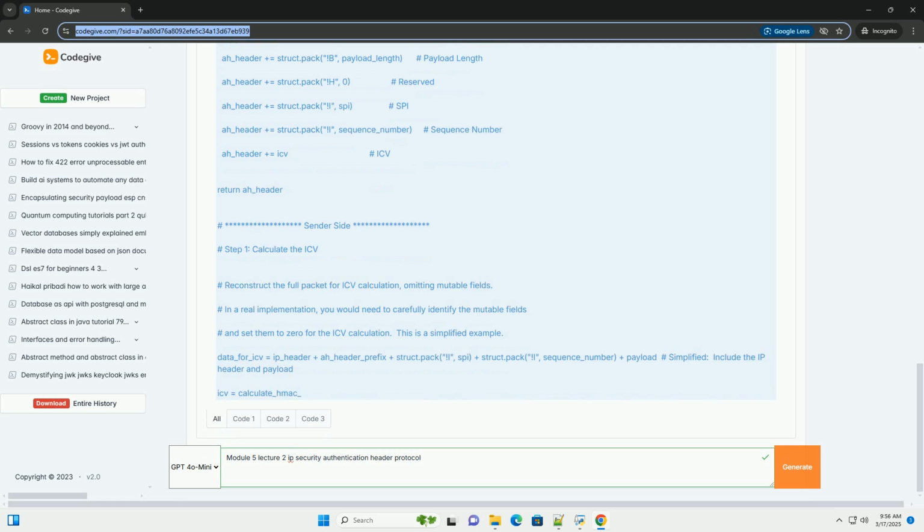The sender inserts the AH header between the IP header and the transport layer header, for example TCP, UDP. The sender sends the IP packet.